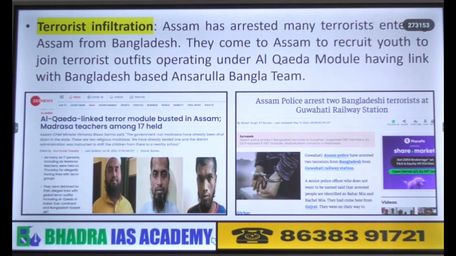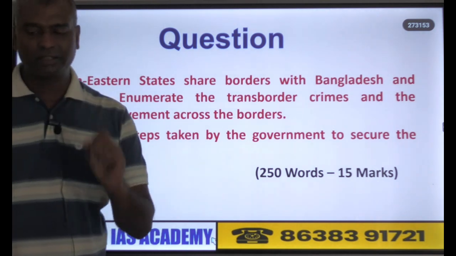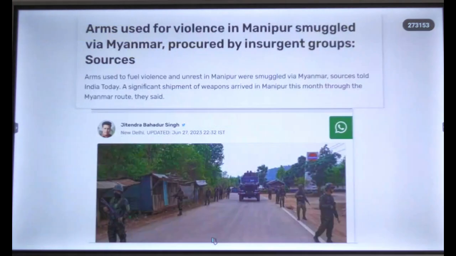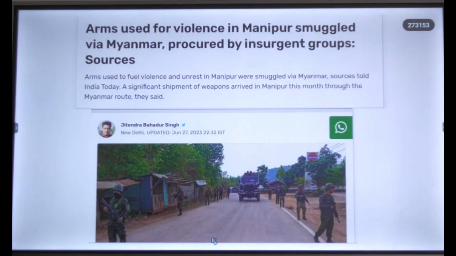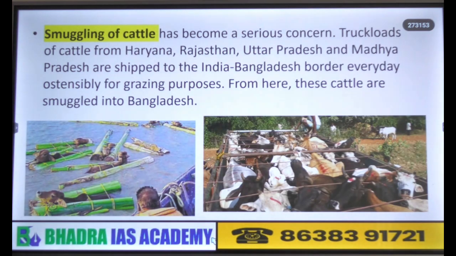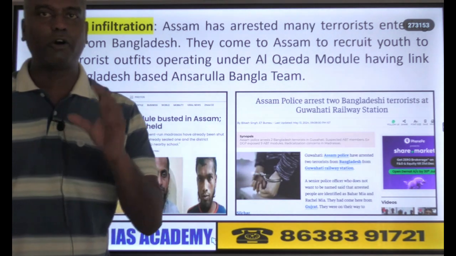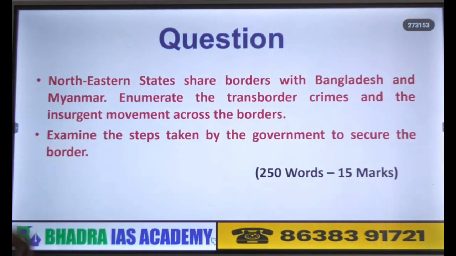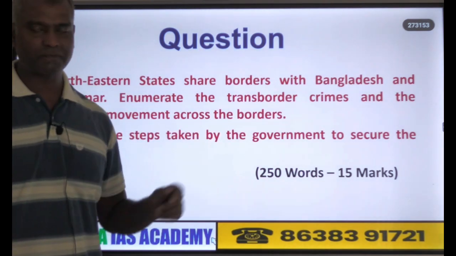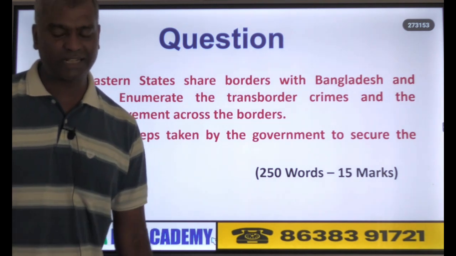So if you look at the question, enumerate the transborder crimes. What are the transborder crimes that you can mention? A quick summary: you can talk about arms and human trafficking, drug trafficking, smuggling of cattle, smuggling of gold and other goods, and terrorist infiltration. All these points you can discuss in the transborder crime. Now the next part of your question is insurgent movement across the border. What can you write about that in the exam?